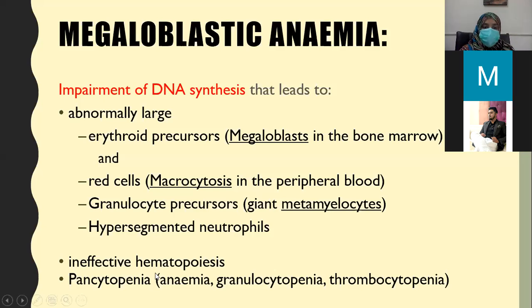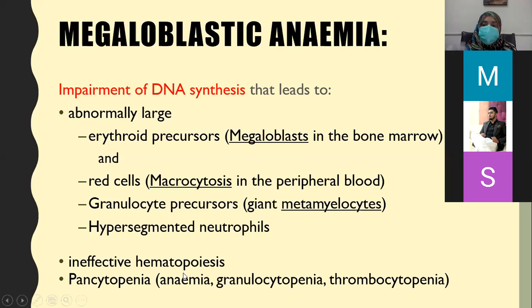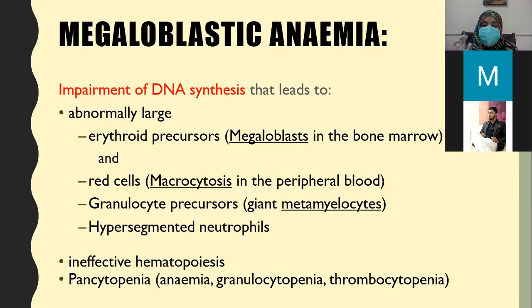So there is increased cellular turnover in the bone marrow because the precursors are abnormal. They get destroyed before they mature. So there is ineffective blood production; the bone marrow is not working properly due to lack of vitamin B12 and folate.